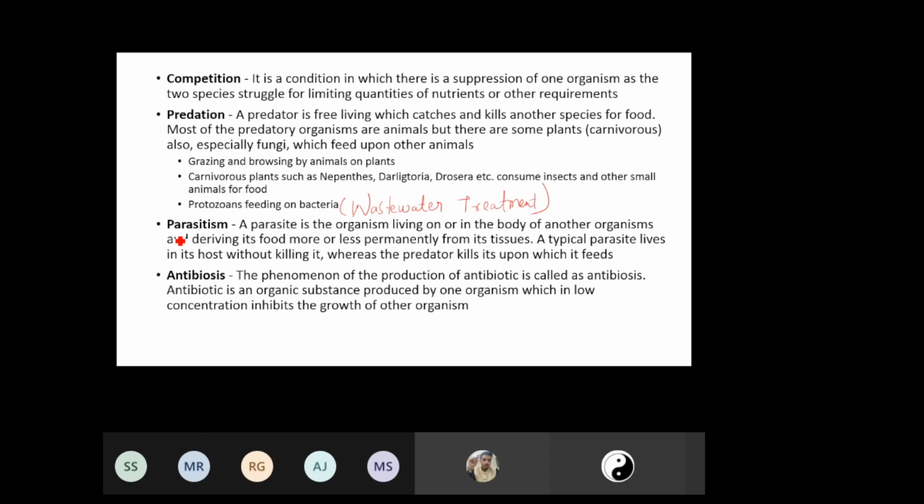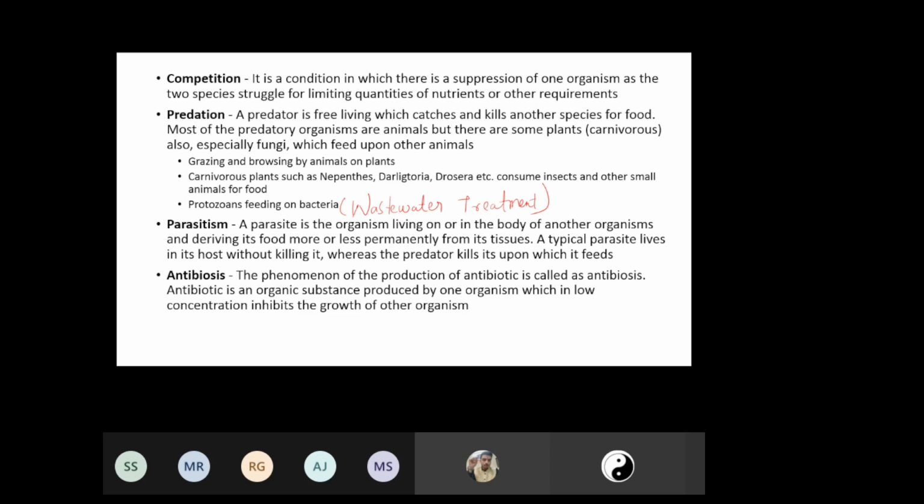Next we have parasitism. Now don't get confused with predation. Predation is where the free living animal is killed by another. Whereas parasitism is where a parasite lives on or in the body of another organism and uses that host for its nutritional requirement. Now this can be either temporary or permanent. A typical parasite lives in its host without killing it, because once the host is gone, the parasite also will not be able to survive.